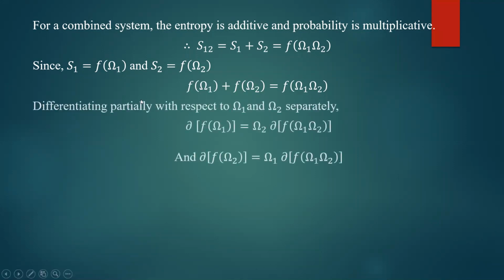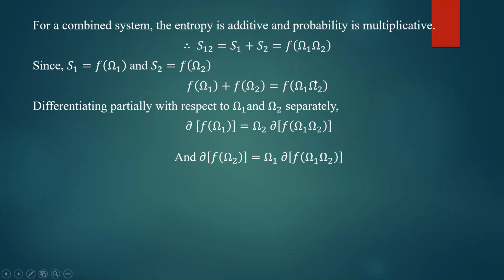Now you differentiate this equation partially with respect to omega 1 and omega 2, one after the other. First, you differentiate this equation with respect to omega 1 partially. Partial differentiation means that if you differentiate partially with respect to omega 1, then omega 2 should be considered as constant. The derivative of F of omega 2, considered constant, is therefore 0.